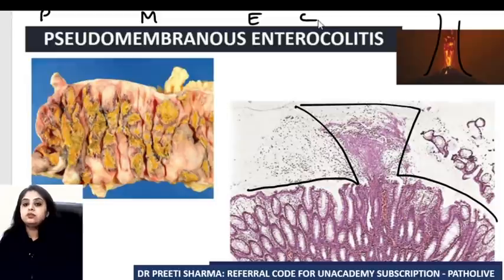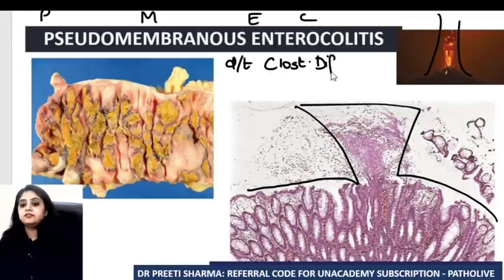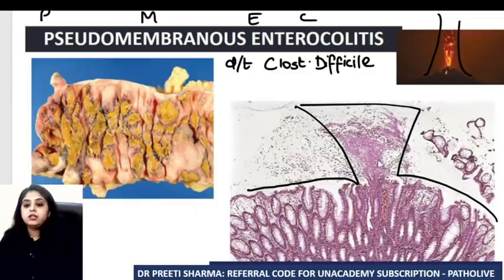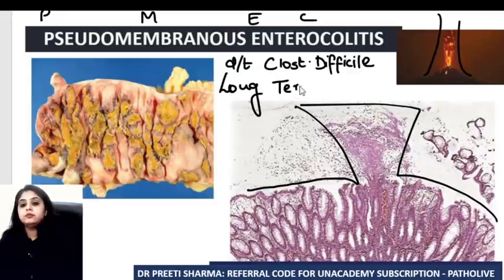Pseudomembranous enterocolitis is a condition which is caused due to Clostridium difficile. That's why I said that was a flask-shaped ulcer and that was caused because of Entamoeba histolytica. This is a volcano-like eruption. This is known as PMEC and is caused by Clostridium difficile. Why? Because the patient has been on a long-term use of antibiotics. So some long-term antibiotic usage will be mentioned.